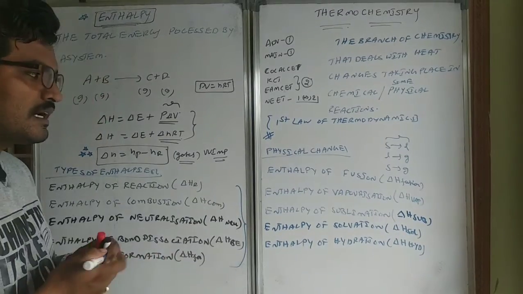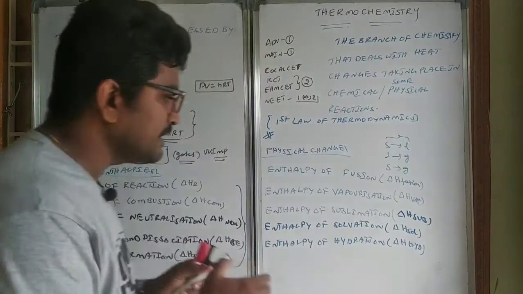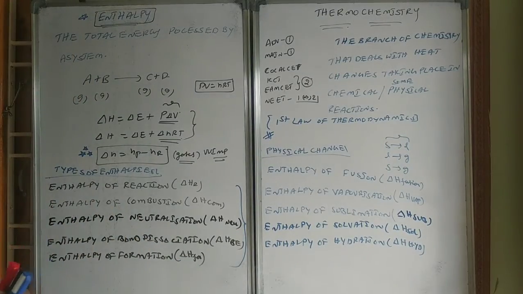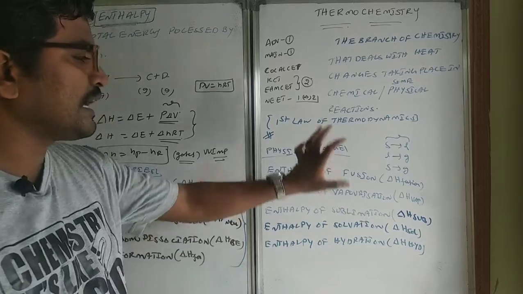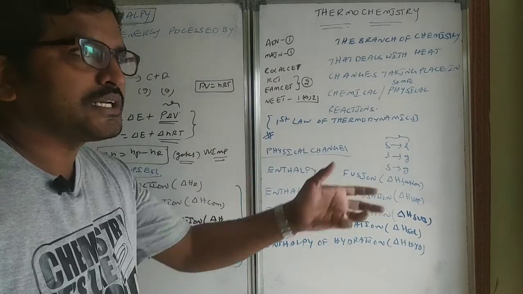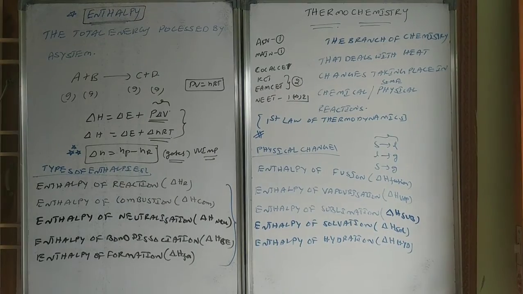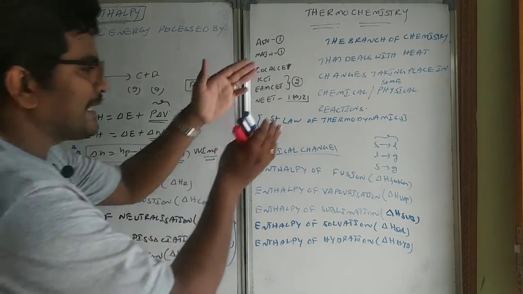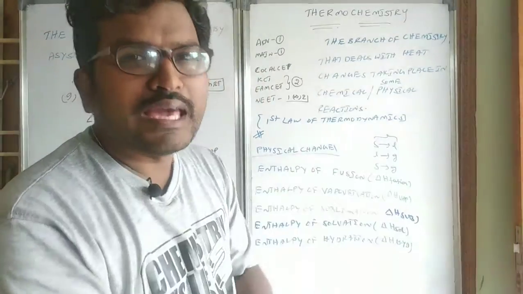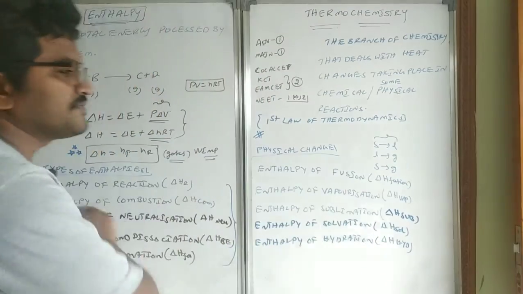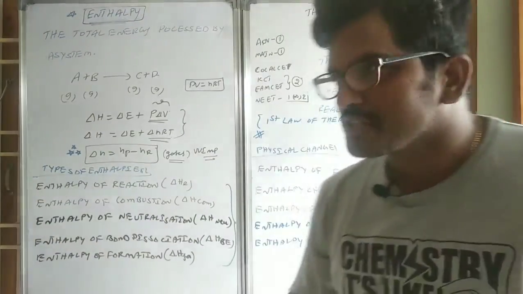So these are the different types of enthalpies we will have during a process, and by using these enthalpies we can study any process. Like this, we can have different enthalpies of a reaction, or different types of enthalpies. Enthalpy of reaction is different and the different types of enthalpies are different. So this is the introduction to thermochemistry.